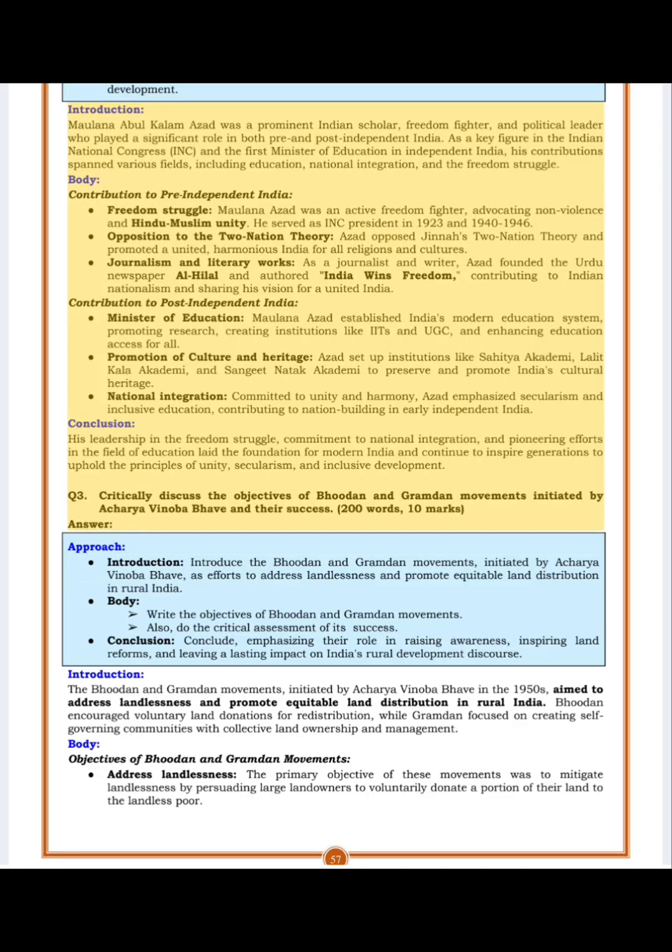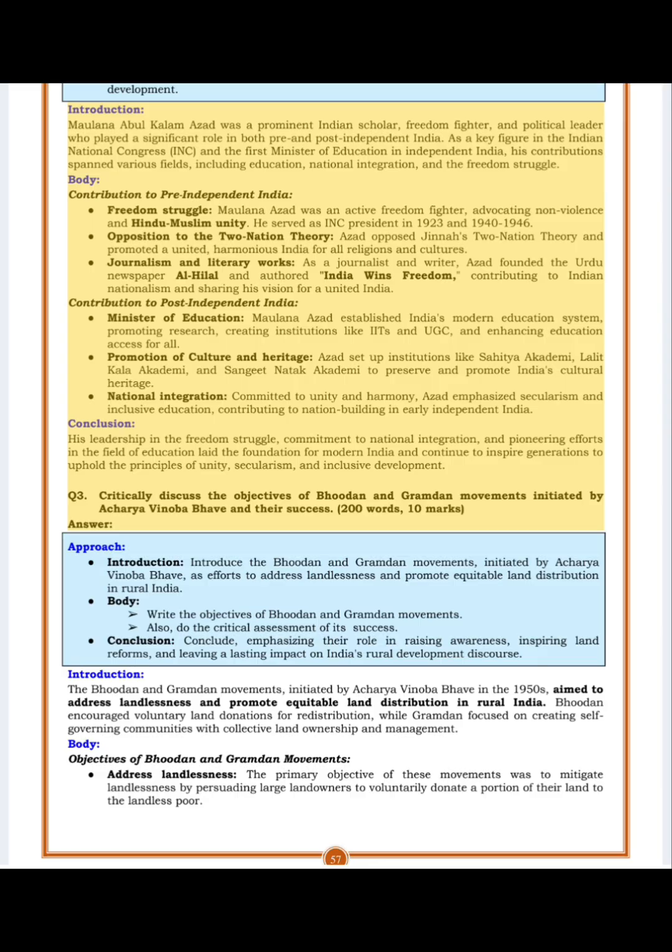Introduction. Maulana Abul Kalam Azad was a prominent Indian scholar, freedom fighter, and political leader who played a significant role in both pre- and post-independent India. As a key figure in the Indian National Congress, INC, and the first Minister of Education in independent India, his contributions spanned various fields, including education, national integration, and the freedom struggle.